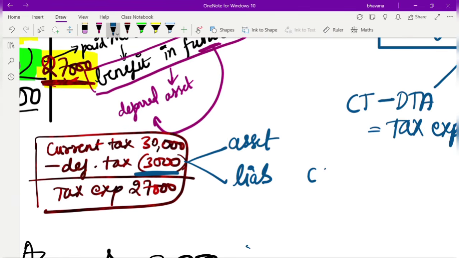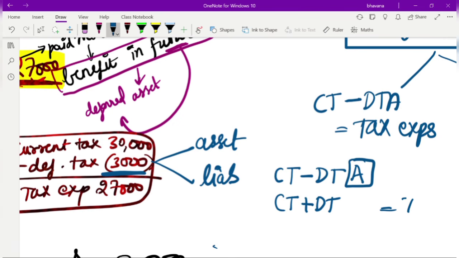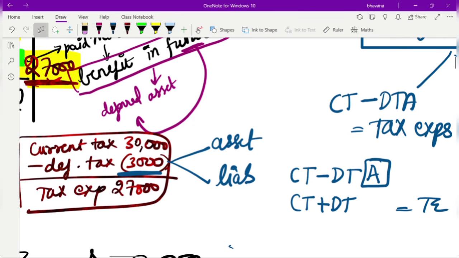Whenever you do current tax minus deferred tax, it will be a deferred tax asset. Whenever you do current tax plus deferred tax to get your tax expense, it will be your deferred tax liability. So what is the rule that you have to remember? If you do current tax minus deferred tax to get your tax expense, it will be your deferred tax asset. If you do current tax plus deferred tax to get your tax expense, it will be your deferred tax liability.